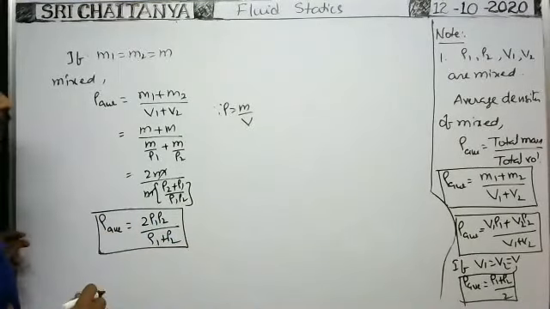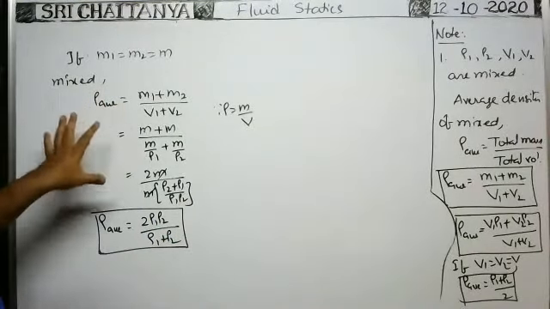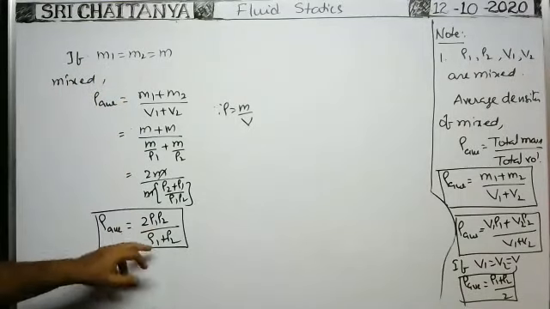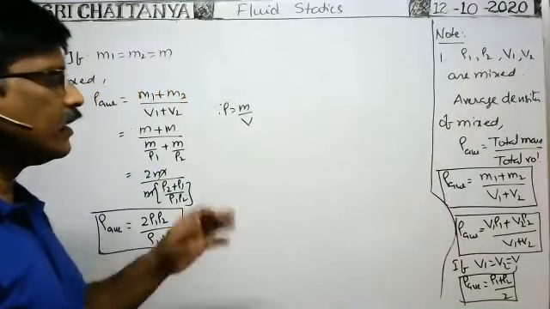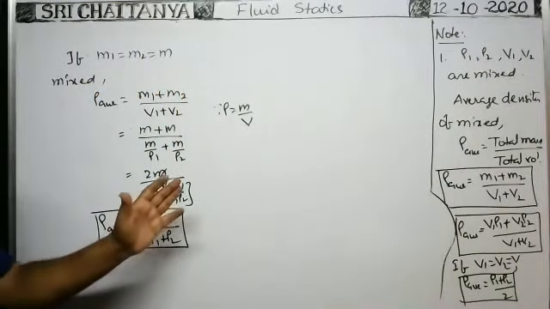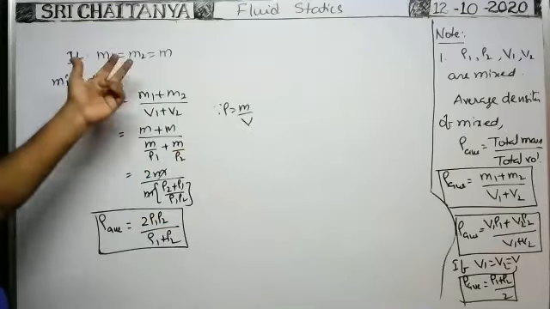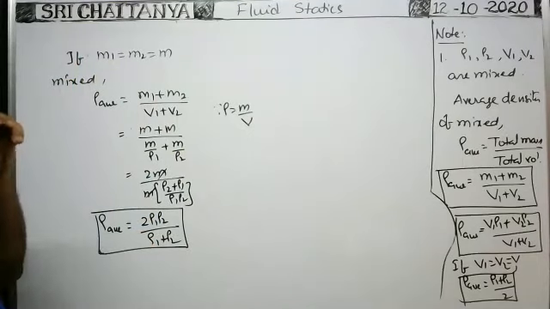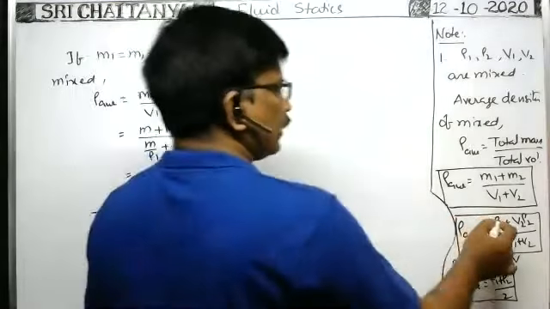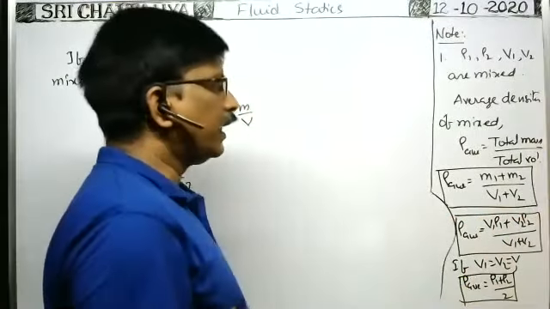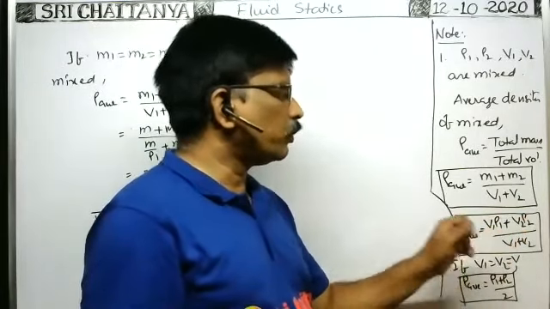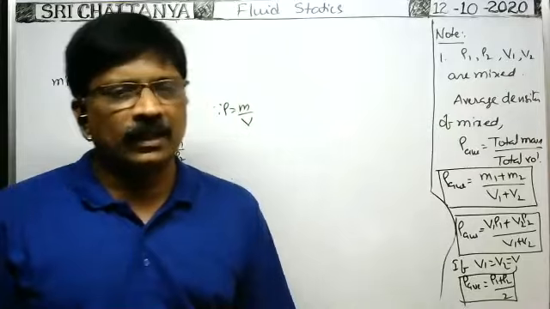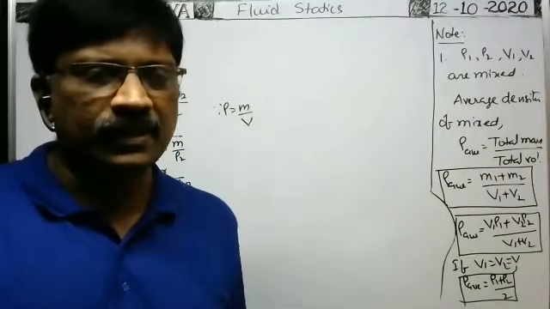When two liquids having equal masses are mixed together, the average density is equal to 2 rho 1 rho 2 by rho 1 plus rho 2. When two liquids of equal volumes are mixed, the average density is rho 1 plus rho 2 by 2. For equal masses, it is 2 rho 1 rho 2 by rho 1 plus rho 2. If the two liquids have different volumes and different densities, so the masses are also different, and they are mixed together, then the average density is V1 rho 1 plus V2 rho 2 by V1 plus V2. These are the formulas for average densities.